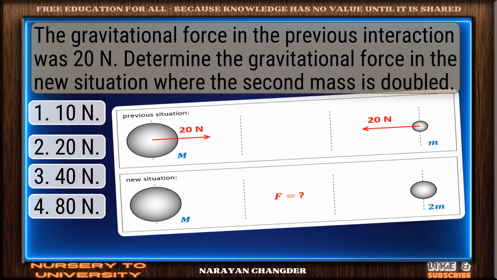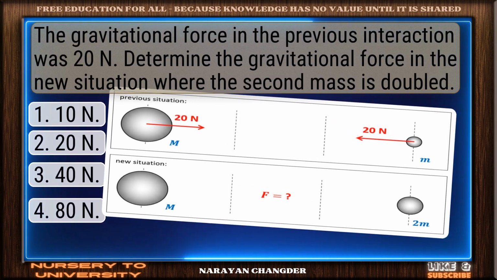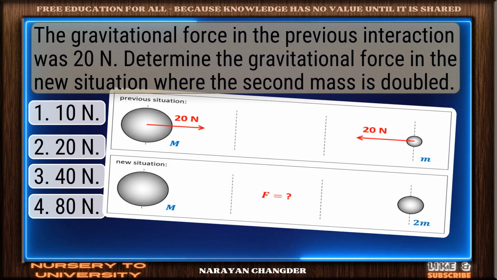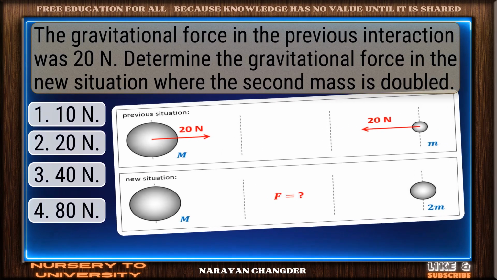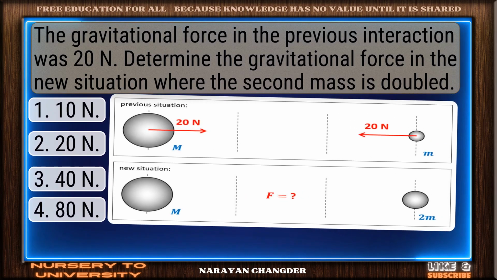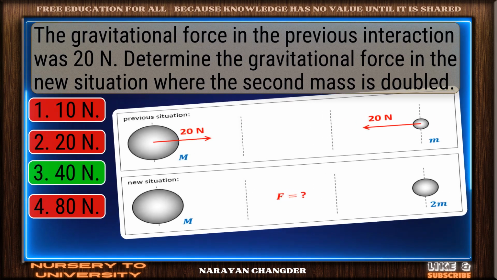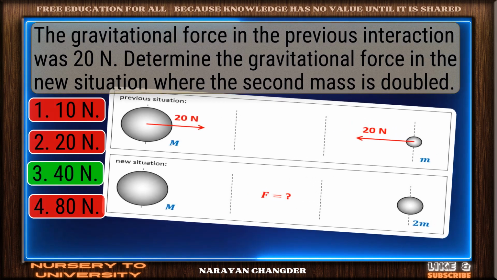Question number 2. The gravitational force in the previous interaction was 20 N. Determine the gravitational force in the new situation where the second mass is doubled. Great thinking. 40 N is the right choice.